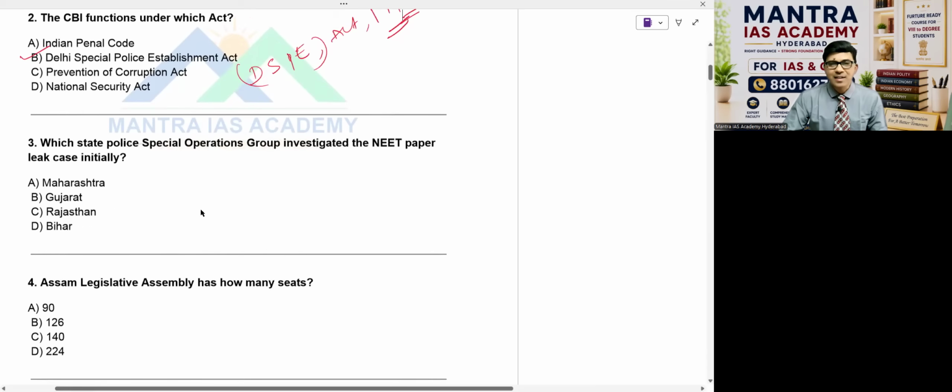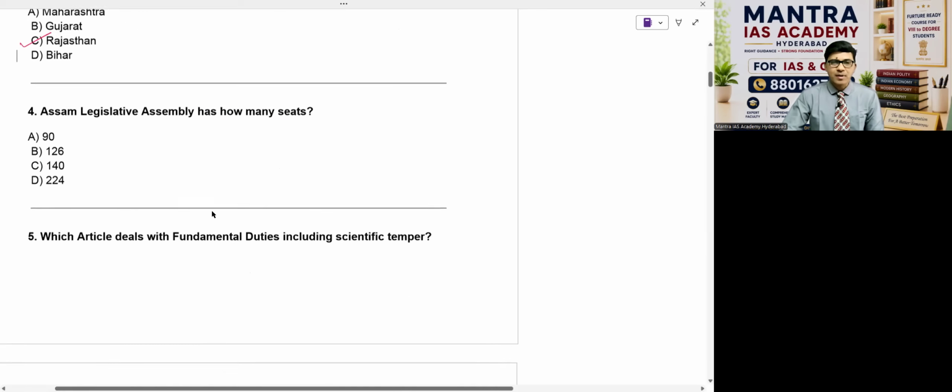Now question number 3. Which state police special organizations group investigated the NEET paper leak case initially? Right. Initially, of course, the Rajasthan Special Operations Group. Then it was shifted to the CBI. The answer is Rajasthan.